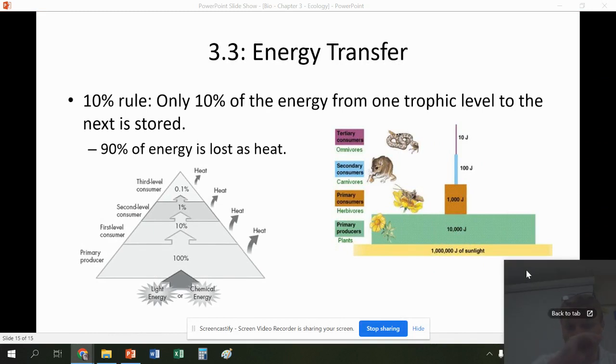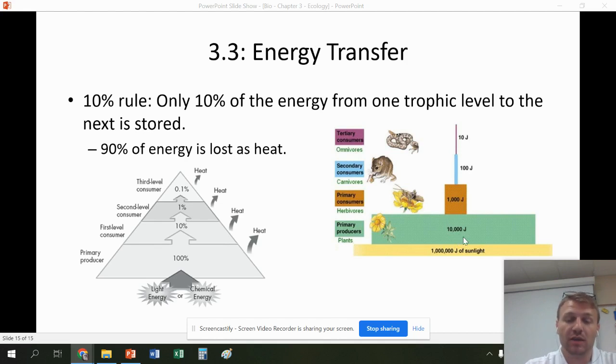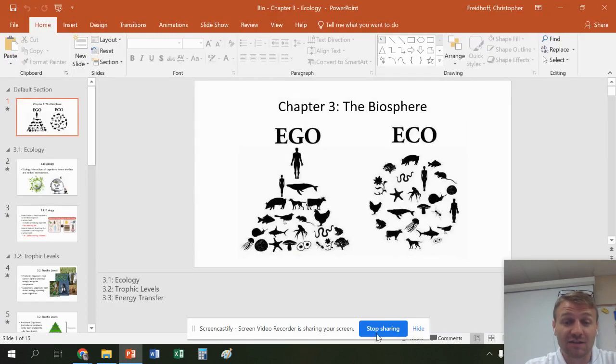Okay, so energy transfer, like we talked about a little bit more, the 10% rule. The 10% rule states that 10% of the energy is going to be available for the next level. This is because a lot of that energy is lost in metabolism in the form of heat. So if we have 1,000,000 joules of sunlight coming to a certain area, only 10,000, or 10%, of the light energy will be converted for the primary producers. Then 10% of that will be there for the primary consumers. And then you can see 10%, 10%. So there's a lot of energy here at the bottom, but not a lot of energy here at the top. And that's just called the 10% rule. And that's the end of chapter 3.